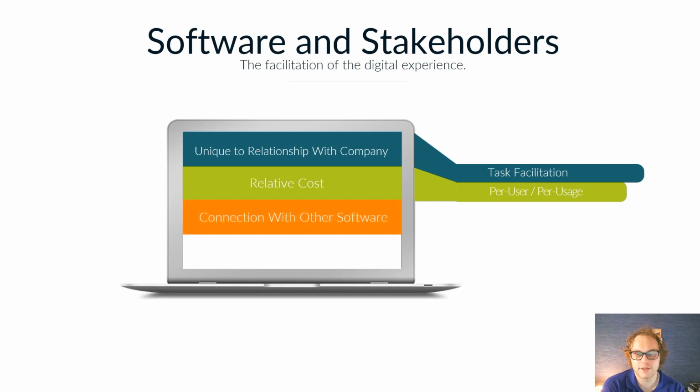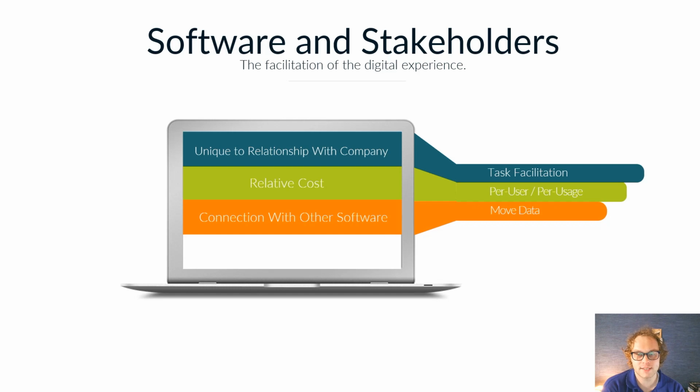Then the other thing we need to consider when we're looking at software and stakeholders is the way that software connects with other software. And the big thing here is because we're looking to move data. Depending on how software communicates with other software is going to impact the way that users are able to exercise that software. For example, if we have a CRM that is connected into an email marketing platform, then we might be able to automate sending out various emails and some of the follow-up responses that a sales user would have within the platform.